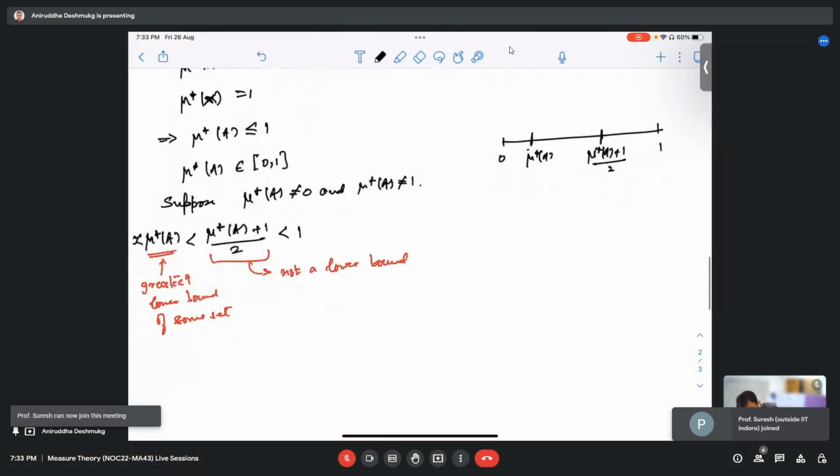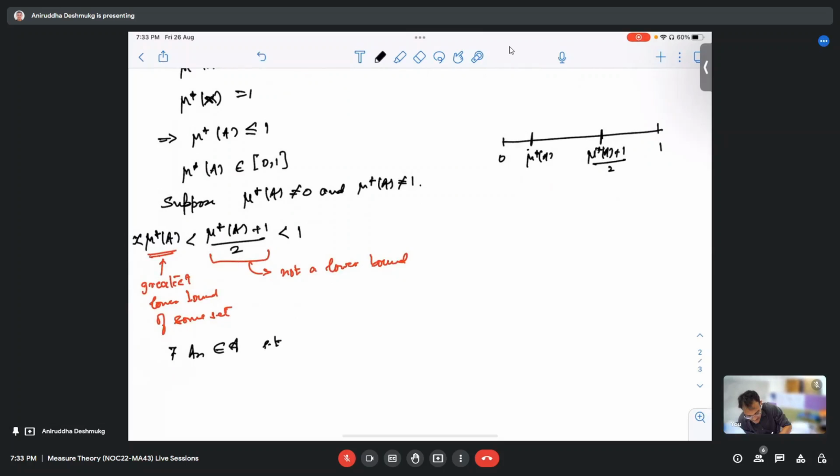So therefore, there is a covering A_n that covers A, and the sum of measures of A_n is strictly less than (mu star A plus 1) by 2, and of course it is bigger than the measure.